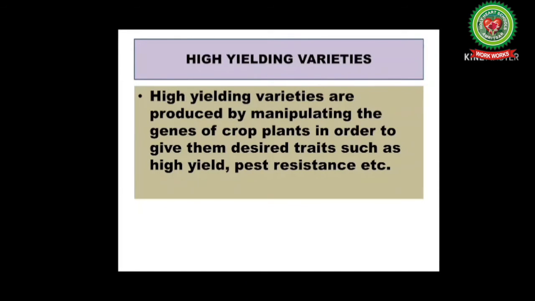To feed the growing population and to make farming more sustainable and profitable, high yielding variety seeds are used. High yielding varieties are produced by manipulating the genes of crop plants in order to give them desired traits such as high yield, pest resistance, etc. High yielding variety seeds play a vital role in the progress of agriculture.